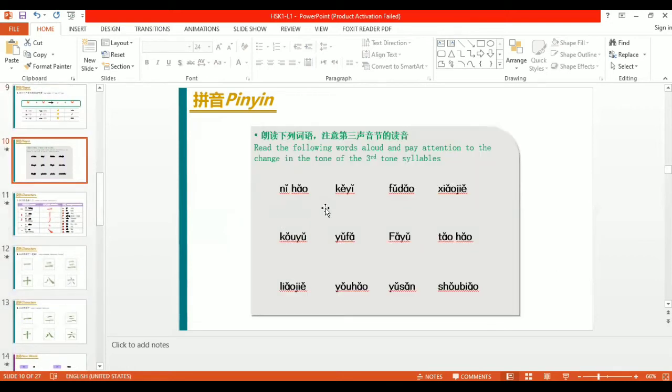So let's read them again. These are the different syllables having the third tones only. Okay. Ni hao, kei, fu dao, xiao jie, kou yu, yu fa, fa yu, tao hao, yao jie, you hao, you san, xiao biao.